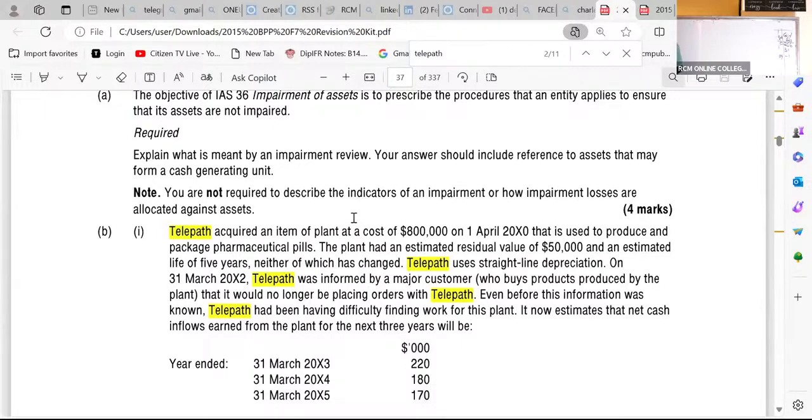It's a question called Telepath. It's BPP F7. I've given you this book. I gave you the book when I was doing a question called Pedantic, a group consolidation. That's when I gave you the book. If you don't have it, again, I'll share.